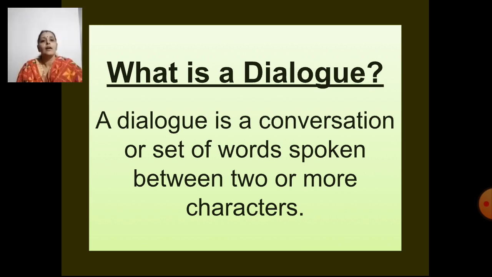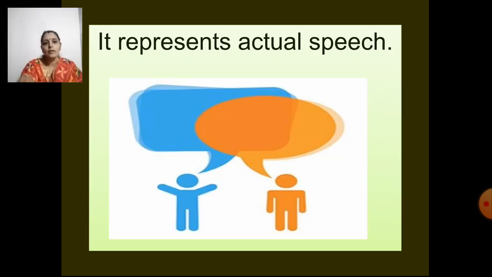A dialogue represents actual speech. Whatever the character is speaking is the dialogue. Now we have different ways of representing dialogue when we are writing it. When you see a movie, you know the actor is saying this, the actress is saying this, the villain is saying this. But when you write it down, when you read something, dialogues are represented in different ways.